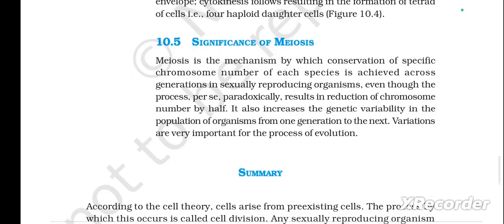Next is 10.5, significance of meiosis. Meiosis is a mechanism by which conservation of specific chromosome number of each species is achieved across generations in sexually reproducing organisms, even though the process per se paradoxically results in reduction of chromosome number by half. It also increases the genetic variability in the population of organisms from one generation to the next. Variations are very important for the process of evolution.